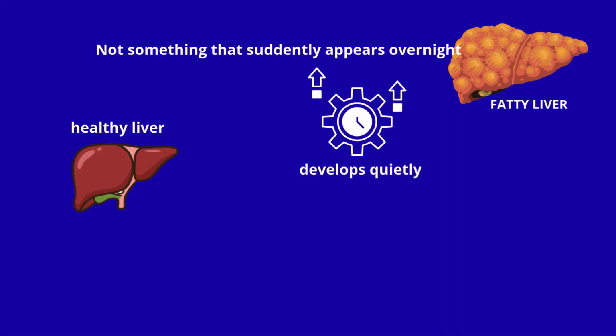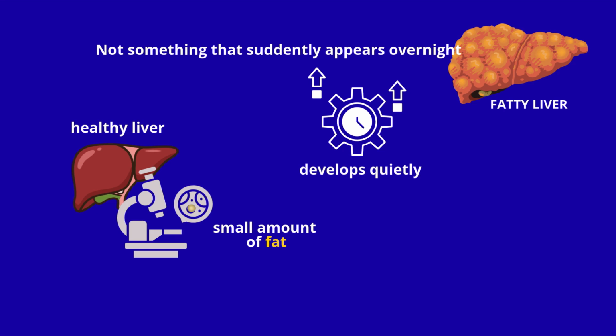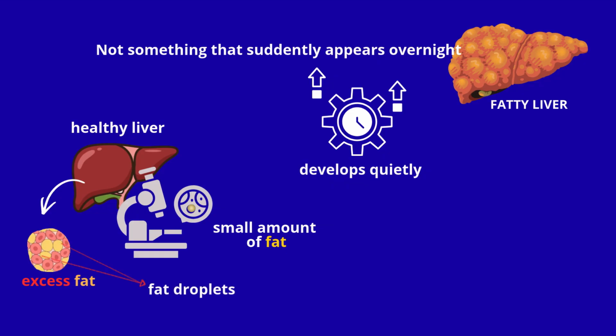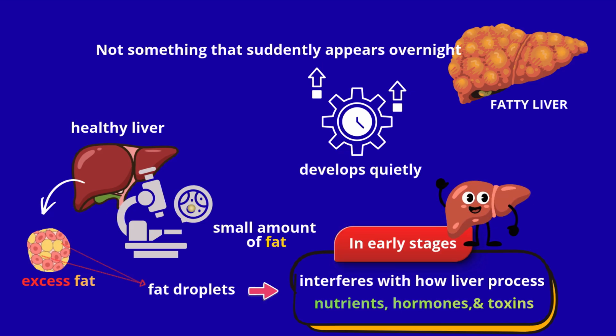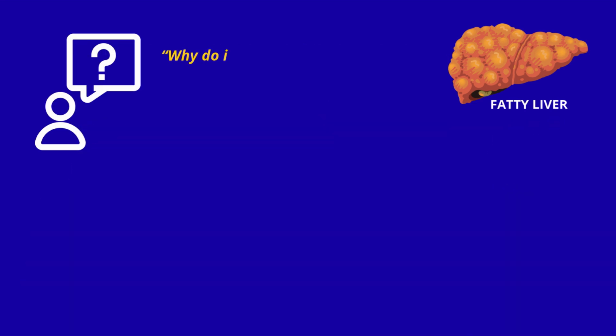Under normal conditions, the liver contains a small amount of fat, and that is completely normal. The problem begins when excess fat starts accumulating inside liver cells, beyond what the liver can safely manage. These fat droplets slowly occupy space inside the cells, interfering with how the liver processes nutrients, hormones, and toxins. In early stages, the liver continues to function well. That's why fatty liver is often discovered accidentally, during an ultrasound or a routine health check, even when a person feels completely fine.